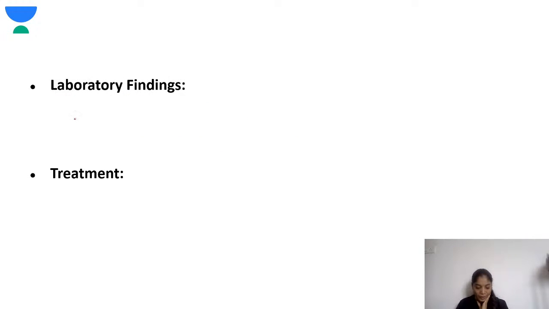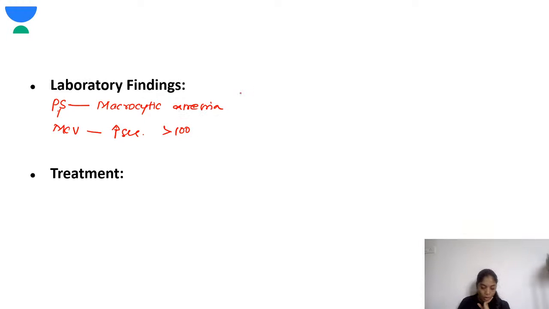So when you do the laboratory findings, what do you see? The peripheral smear will show macrocytic anemia. The MCV will be increased, more than 100. Also, in the peripheral smear you see multi-segmented neutrophils, the hypersegmented neutrophils.